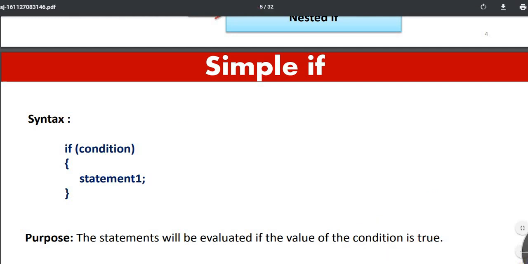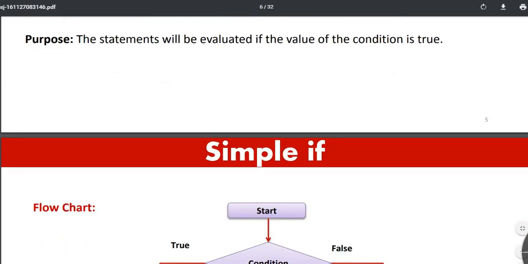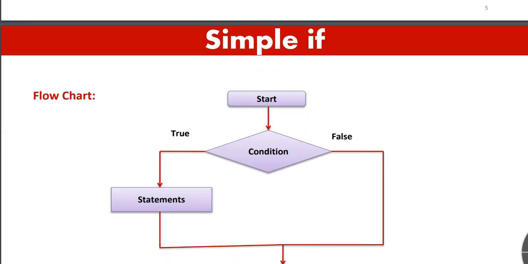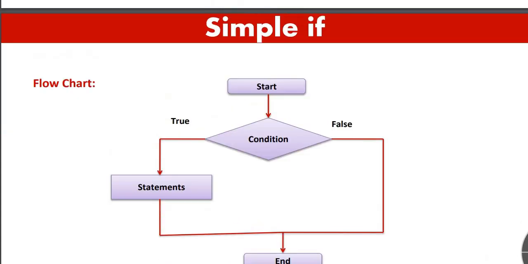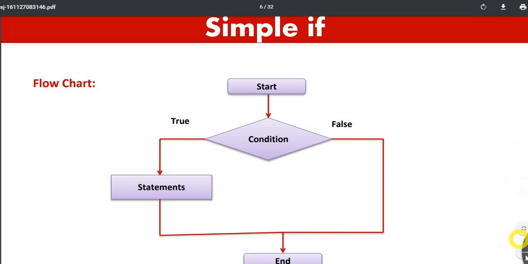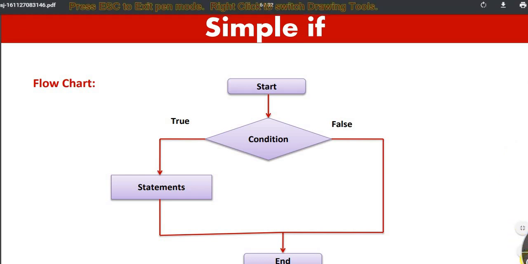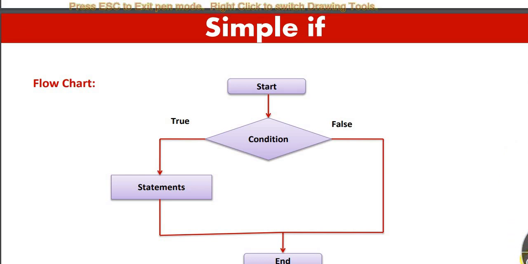Then comes if else. Before that, let me show you the flowchart of simple if. Flowchart is very important in order to know the algorithm as well as the programming.